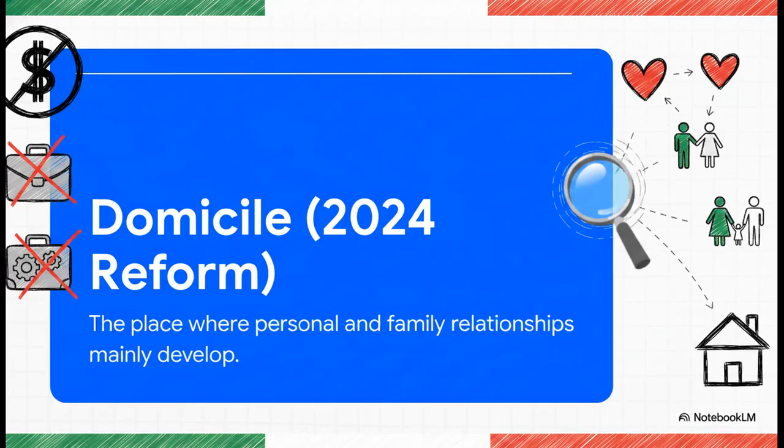The second big change completely flips the concept of domicile on its head. Previously, your domicile was heavily based on where your economic or business interests were centered. But as of January 1st, 2024, domicile is officially defined as the place where your personal and family relationships develop. The authorities aren't just looking at where your business operates anymore. They're looking at where your spouse is, where your kids go to school, where your stable family life actually happens.